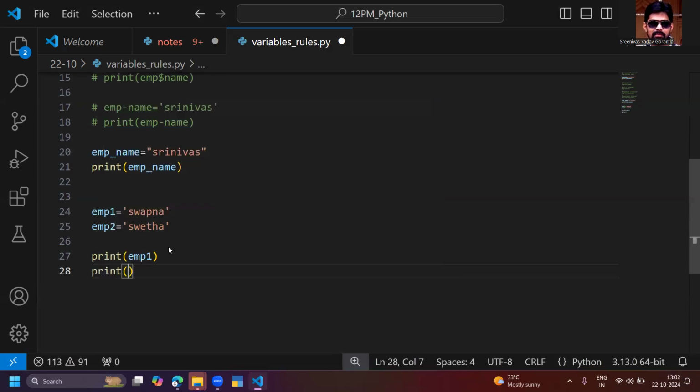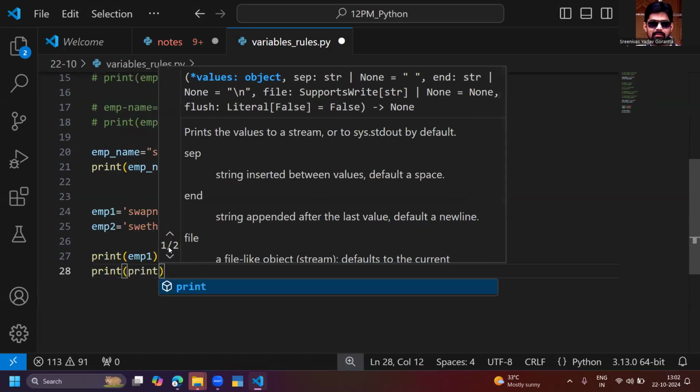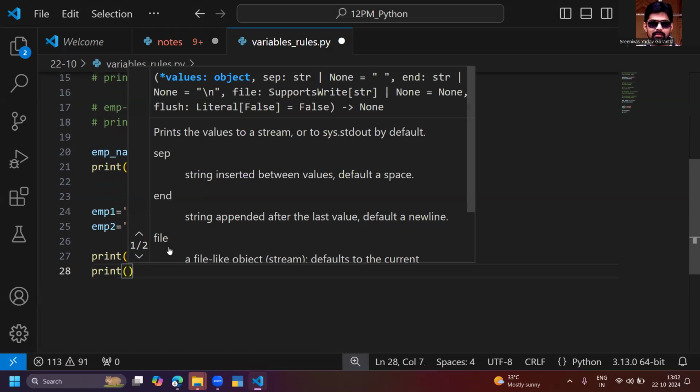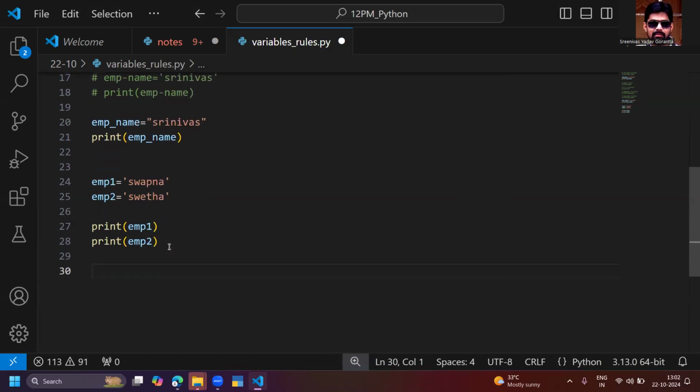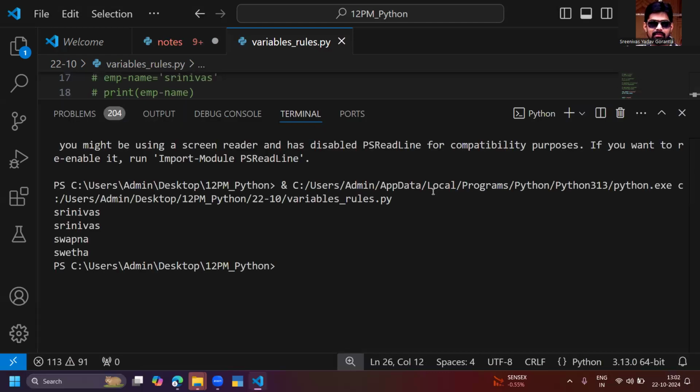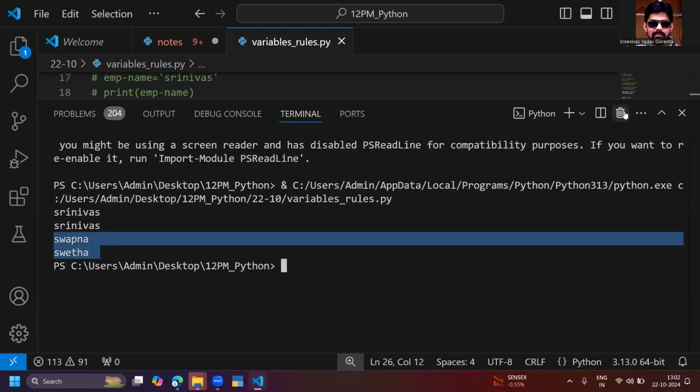Remember, numbers you can give at the end of the string or in the middle of the string. But at the start of the string, numbers are not allowed. Don't start your variable name with a number. Execute the program: employee 1 and employee 2, Sweta and Swapna, will come or not. Swapna and Sweta are both coming.